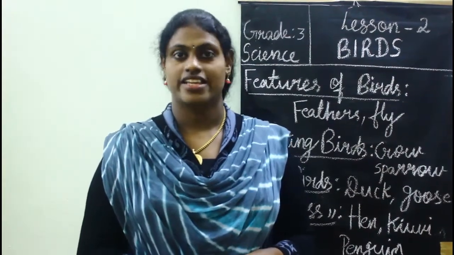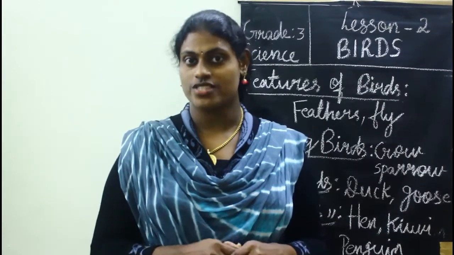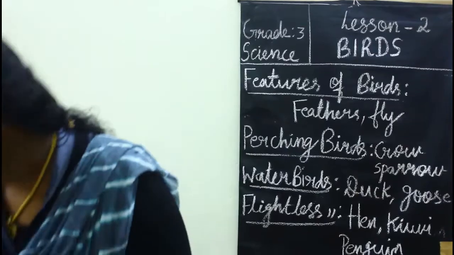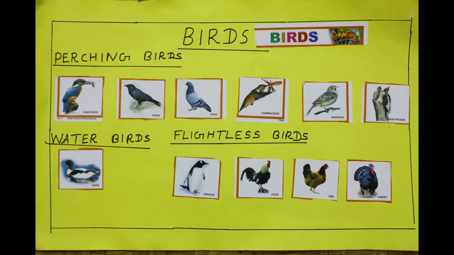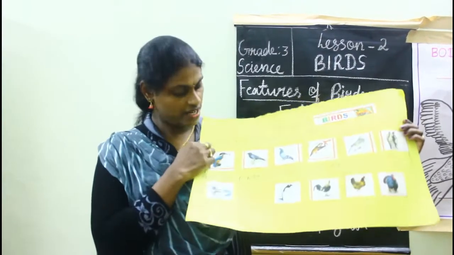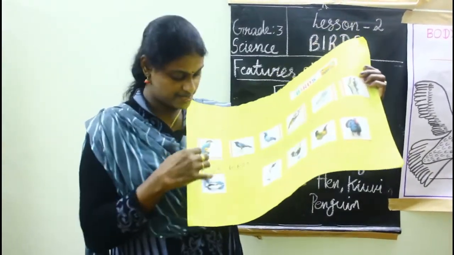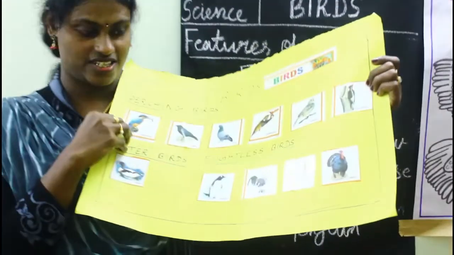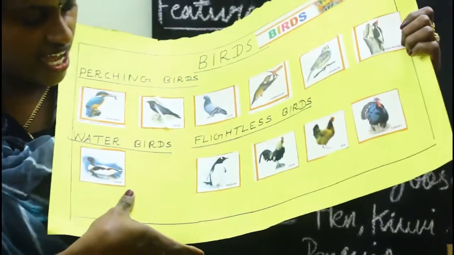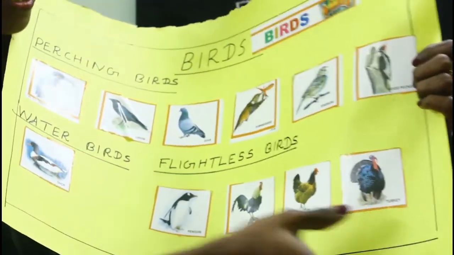So children, can you tell me some examples of birds? Okay, I will show you some pictures. So birds. Examples are crow, dove, hummingbird, sparrow, kingfisher, woodpecker, etc. Then duck, penguin, cock, hen, turkey.